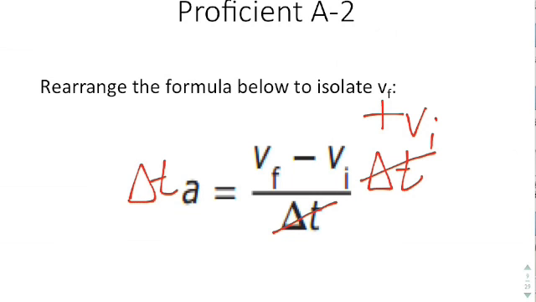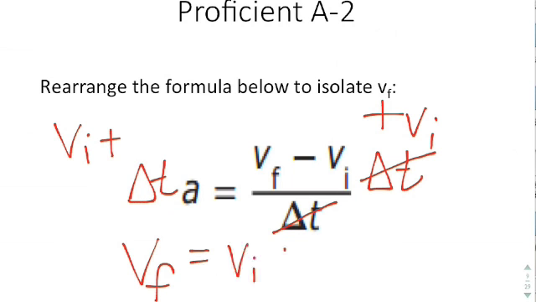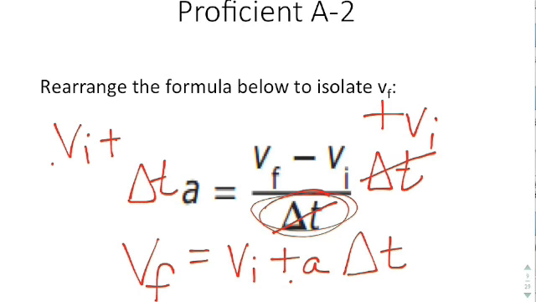But what I do to one side, I need to do to the other. So you end up with this. The more common version of this equation is vf equals vi plus a delta t, which is the same thing. Instead of delta t a, it's usually written as a delta t. You need to remember that delta t stands for one variable, not two separate variables.